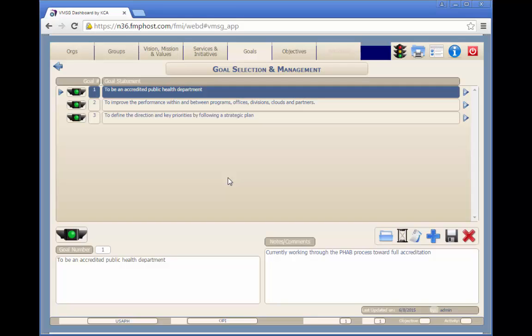A gold bar indicates that the goal has been successfully completed. This may be used as a best practice for designing future goals. The status flag can be set by clicking on the traffic light on the bottom half of the screen.